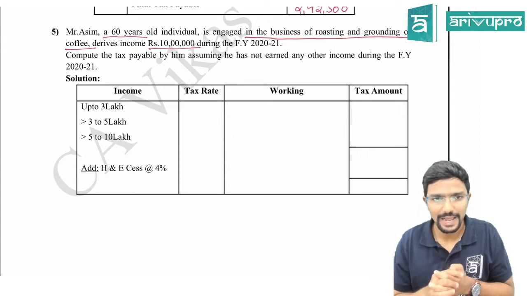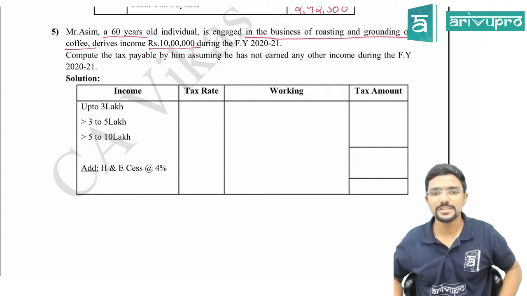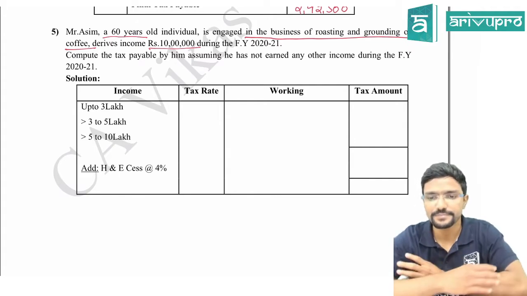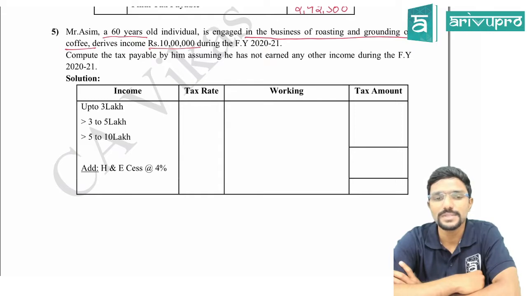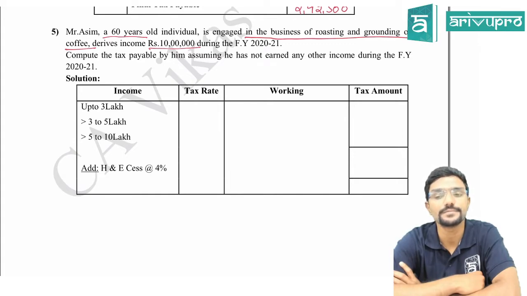Take down: As Mr. Asim is engaged only in the business of roasting and grounding of coffee, the entire income will be non-agriculture income.